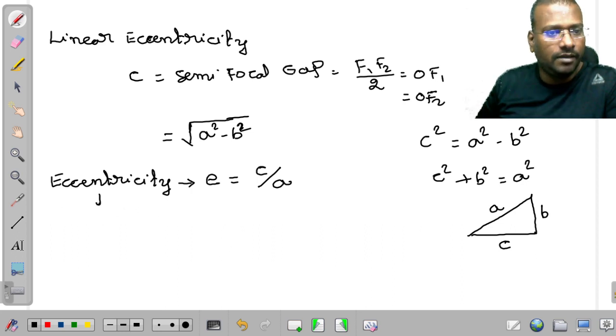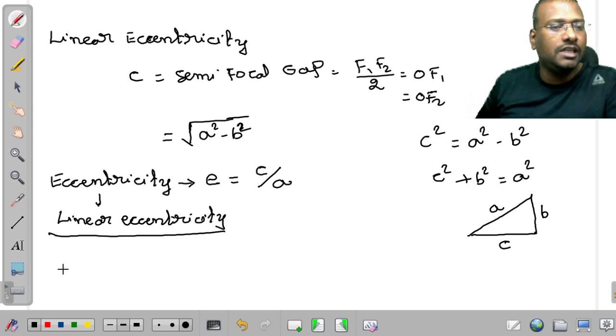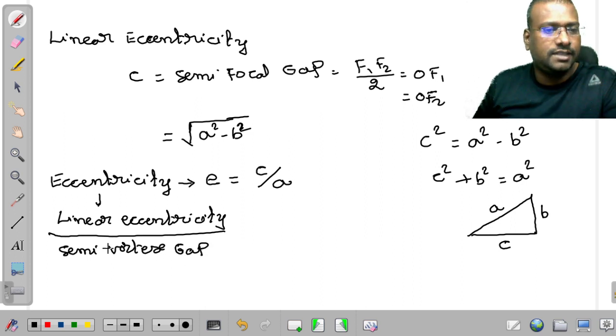What is eccentricity? This is the ratio between the linear eccentricity and the semi-vertex gap. Don't say major axis, because in the hyperbola it is going to be considered with some other name. That is why don't use the derived words. Fundamental words are most important to remember.